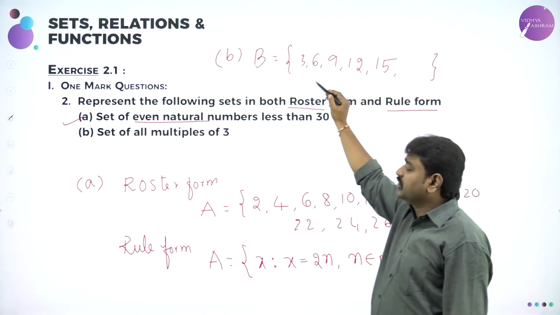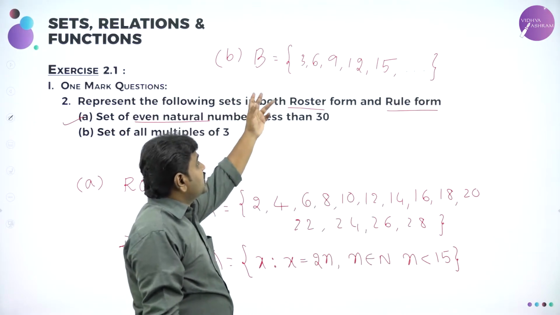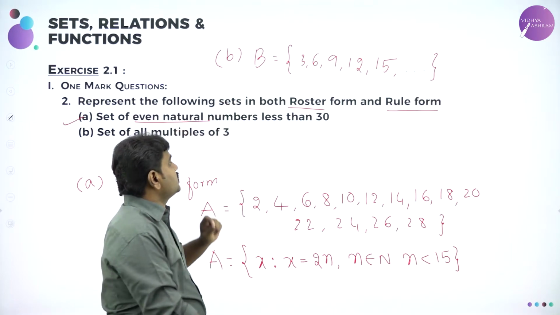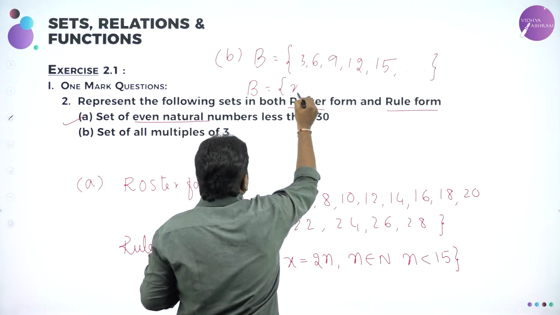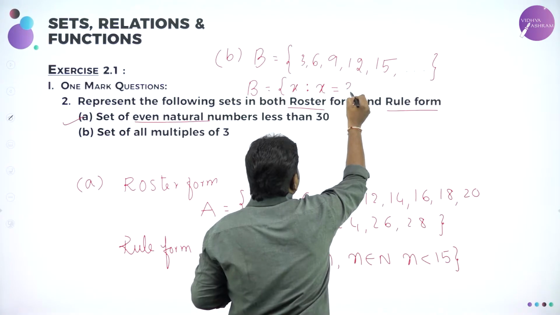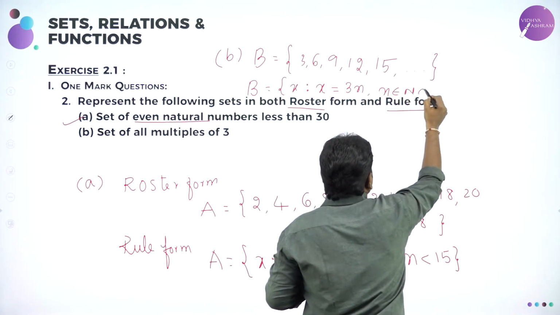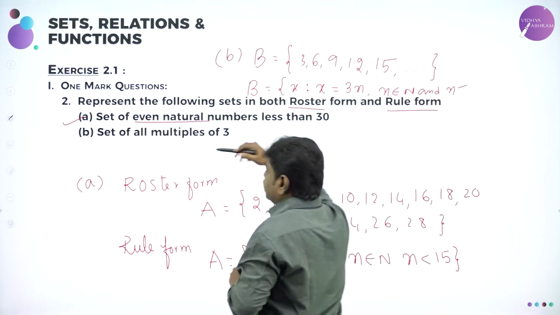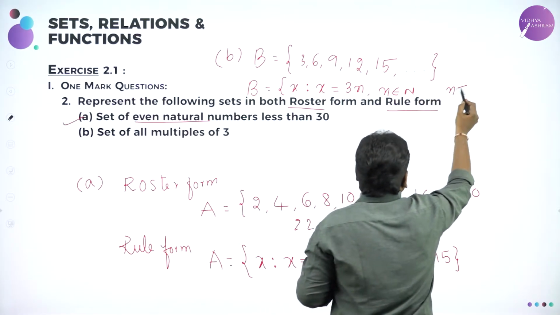Now I have written this in what form? Roster form, or we say tabular form. Now the same set they want you to write in what form? You have to write the same set in what is called the rule method. B is equal to x such that x is a multiple of 3, x is equal to 3n, n belongs to natural numbers. There is no restriction, so I can stop here.